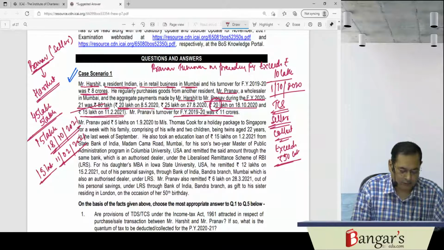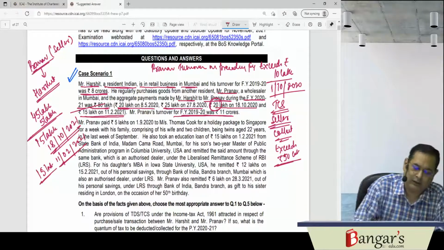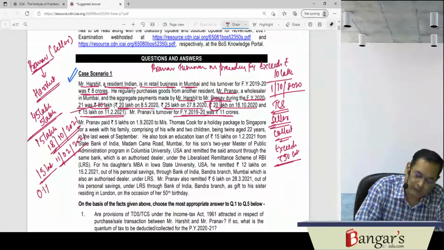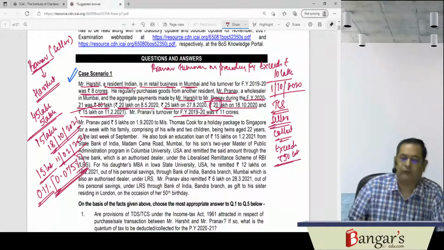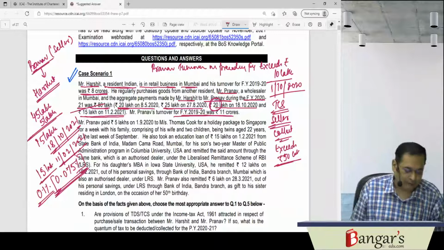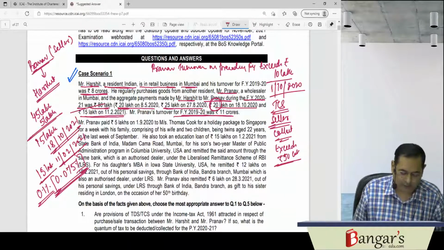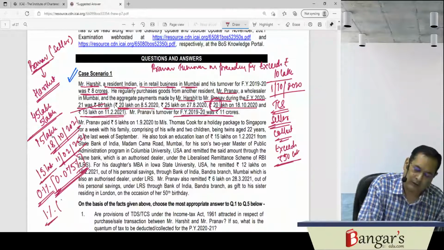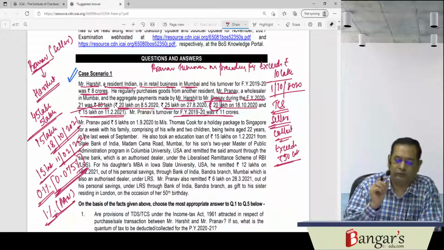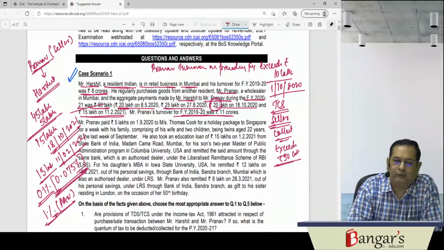The rate of TCS is basically 0.1%, but because of COVID, it has been reduced to 0.075%. The rate of TCS is 0.075%. And if PAN has not been provided by the buyer, the seller will be collecting tax at source at the rate of 1%. This we have discussed under section 206C(1H).